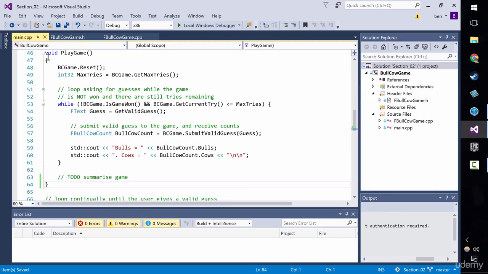We're inside play game, and it's at the end of play game, once the game has finished and we've exited this while loop, that we want to summarize the game, like you won, you lost, etc., and give them some instructions. Now, I've just noticed that we do not return anything from this void method. Whether you should or shouldn't is a moot point, really. Is there any point in saying return nothing from a void method? Well, if you look back at the lecture Simplifying with Functions, I suggested we do always do that there. And also, if you look at the slides for Simplifying with Functions, around about slide number 35 in this deck, then you'll see a couple of suggestions as to why you should or shouldn't return. But I'm going to suggest you do say return. It's no big deal either way.